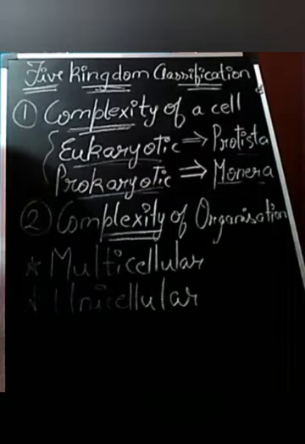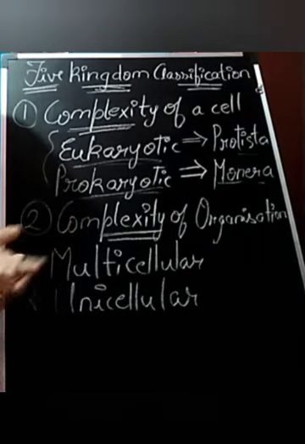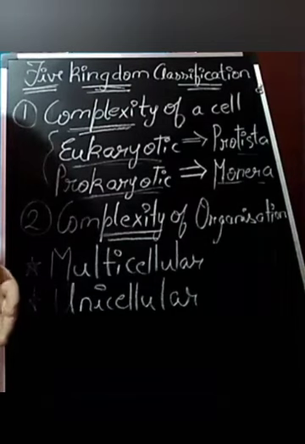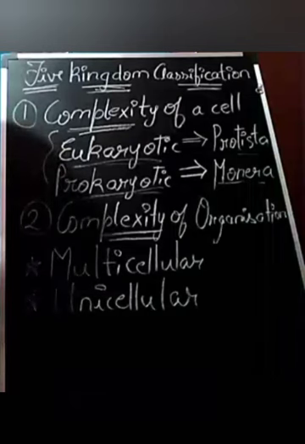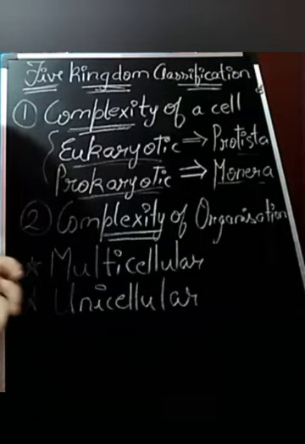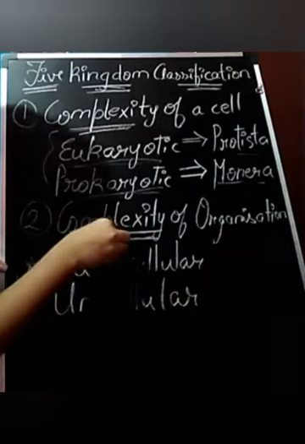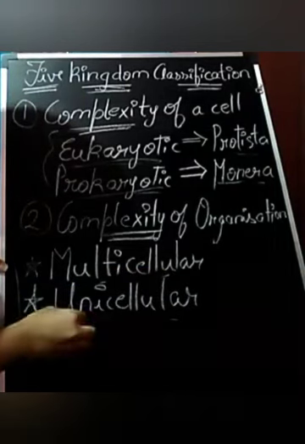If you talk about prokaryotic, in prokaryotic cells, the nucleus is absent, the organelles are absent, and membrane bound structures are absent. Instead of a nucleus, they contain a nucleoid. Okay, nucleoid is a double stranded DNA, simply we can say.